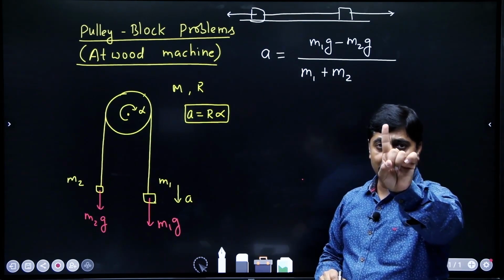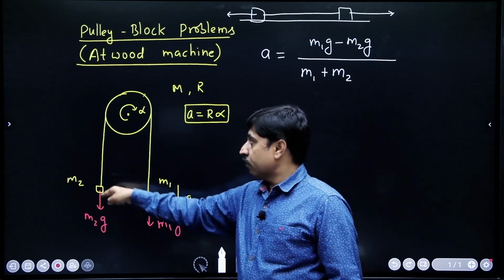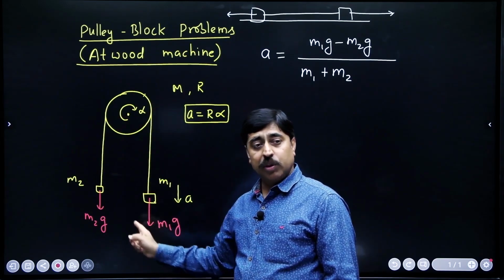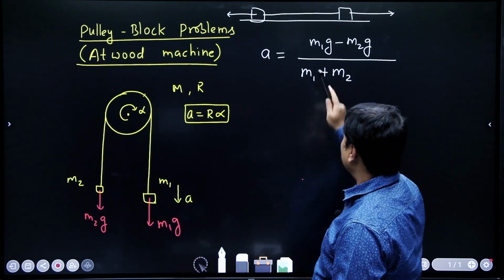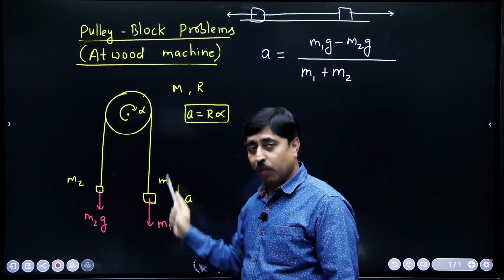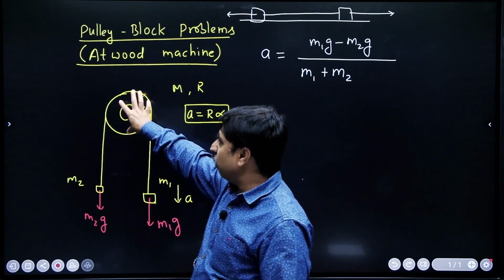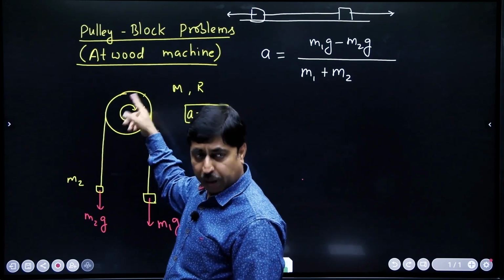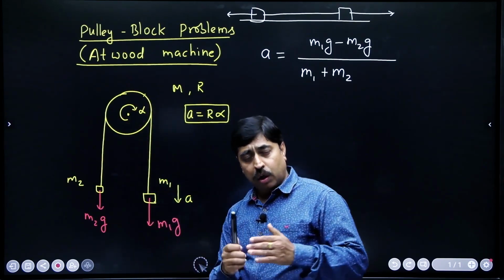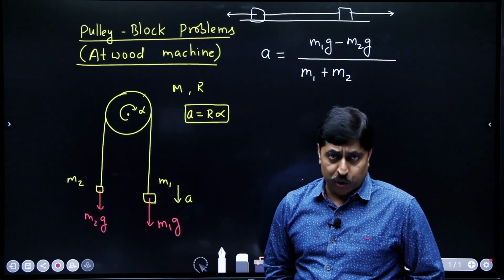मैं बच्चों आपको ट्रिक बता रहा हूँ, याद करा रहा हूँ. कैसे सोचना है हमें? नेट फोर्स दैट इज ड्राइविंग दिस सिस्टम इज m1g minus m2g. That divided by total mass that is running, m1 plus m2. Though this mass of pulley is not running, but it is spinning, this also causes some inertia to the motion.